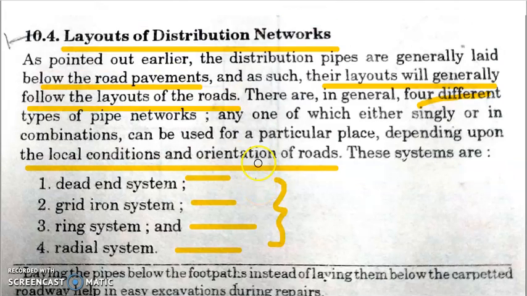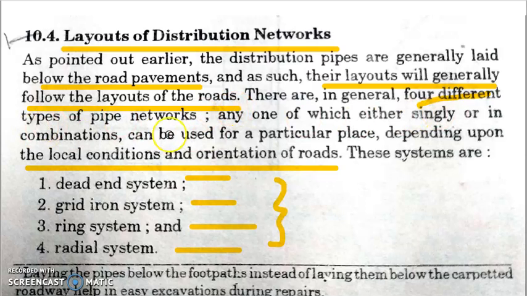Now there is another topic. What are the different types of layouts of the distribution network, right? Layouts of the distribution network means the pipelines which are laid for supplying the water. What are the different types of layouts? Now generally the layout of the distribution system is exactly like the layout of the roads, because these are pipes which are laid below the road pavements. Therefore, the layouts generally follow the layouts of the roads.